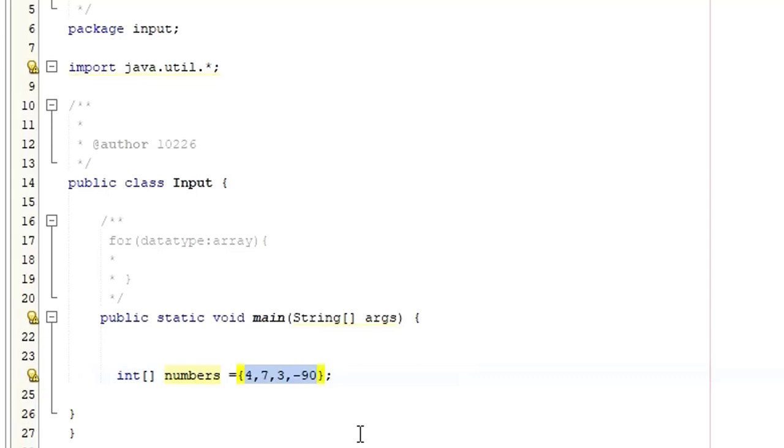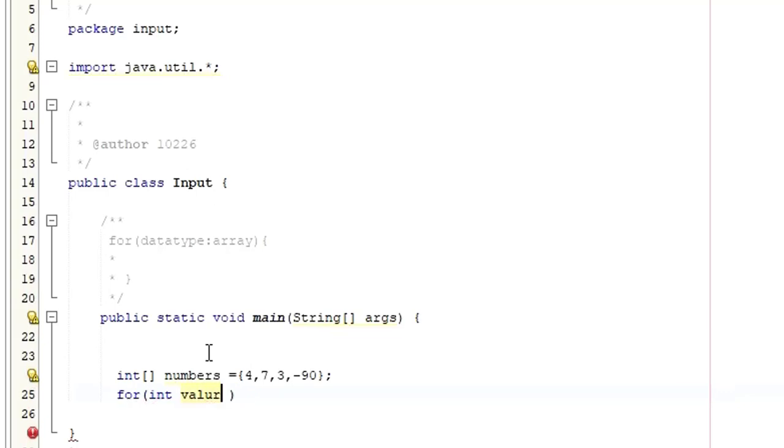As I say, if you want to loop through an array to print all the elements from that array, you can use for each. So as I said, I'm going to use for as a keyword. Inside, I'm sure that you can remember data type. So what is the data type here? Integer is the data type. Now, what do you want to loop through? I want to loop through all the items from this array, right? So this one, you can say integer as a data type, then followed by these elements, or you can call this one numbers, or you can call this one values. This one can be anything.